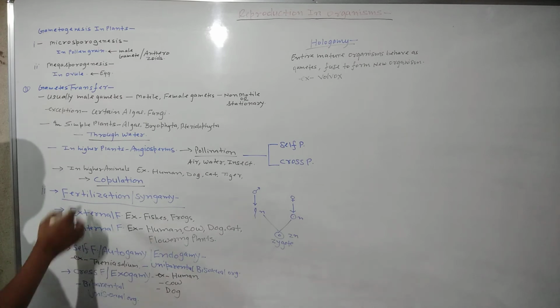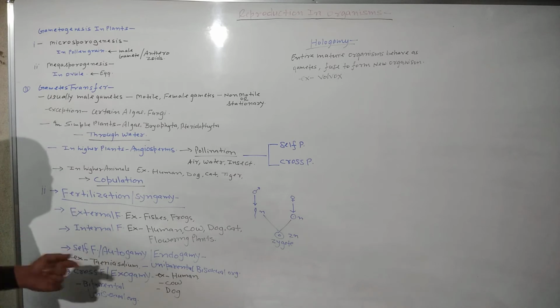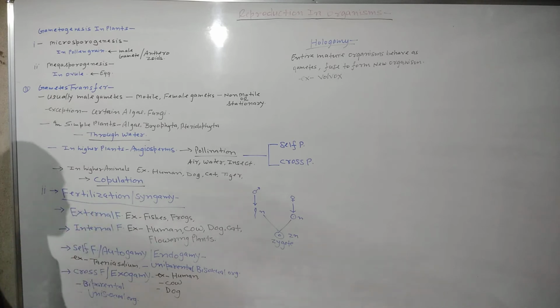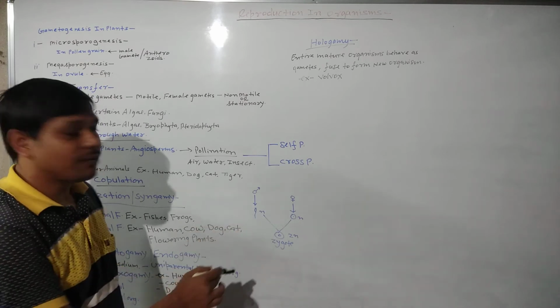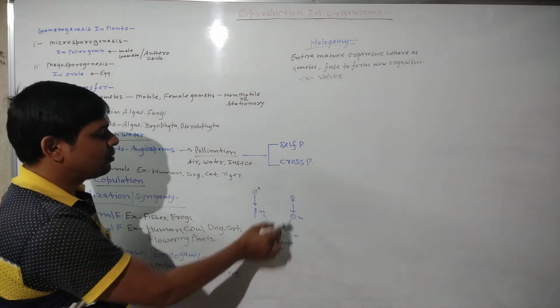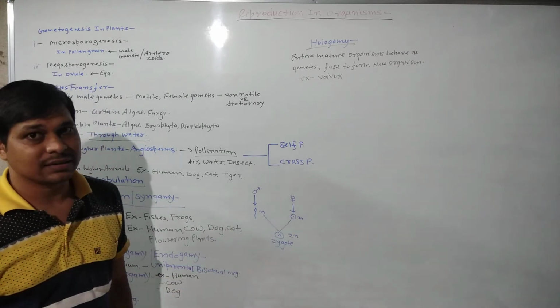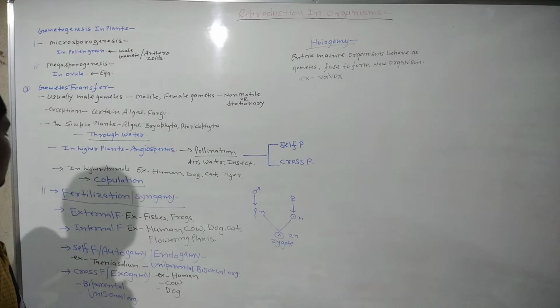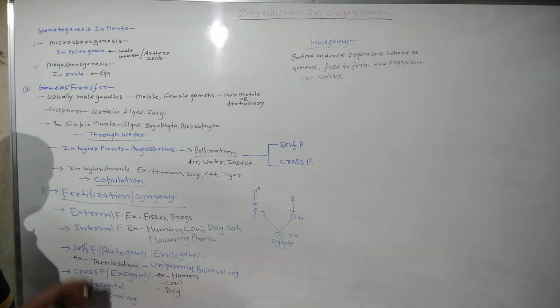Fertilization, the second event of sexual reproduction. It is also known as syngamy. What is fertilization? Fusion of the haploid male gamete, sperm, with the haploid female gamete, ovum, to form the diploid zygote is known as fertilization. Clear? Fertilization is of many types here.